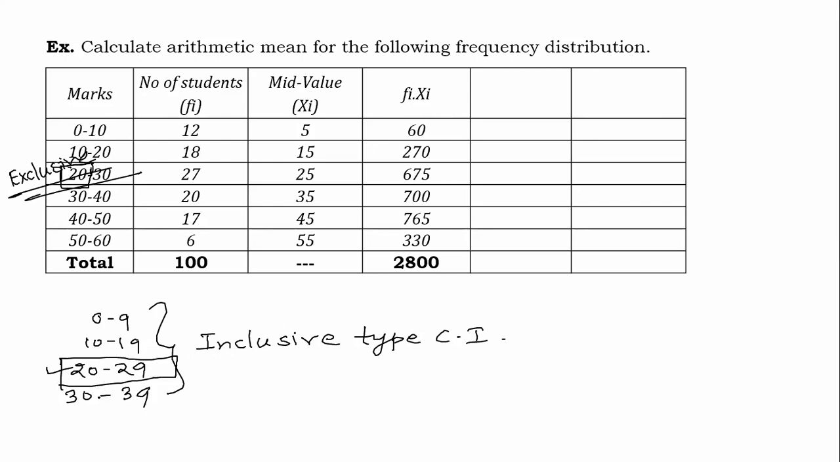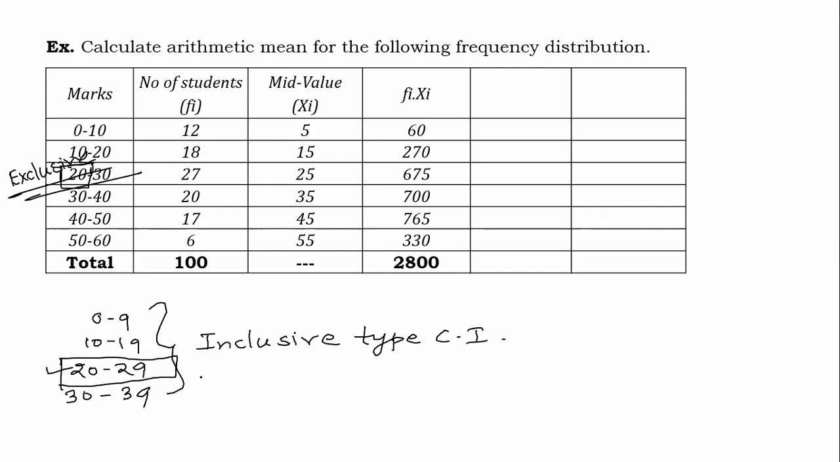But suppose we want to go for further mathematical or statistical analysis. Inclusive type of class intervals are of no use, because for further manipulations, for obtaining future formulae, it is convenient only when we have exclusive type of class intervals. Means the upper limit of a particular class interval must be the same as the lower limit of the next class interval, like that.